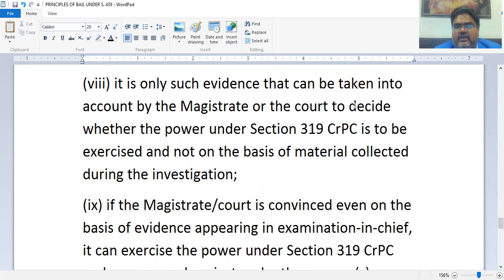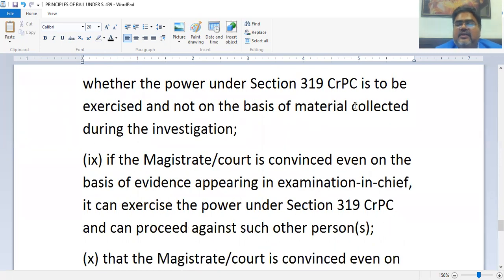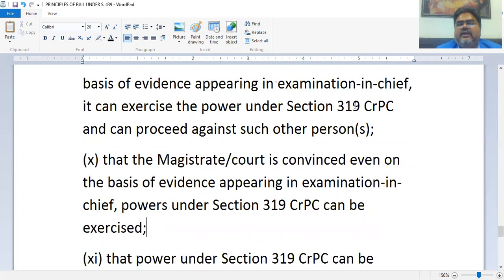If the magistrate or court is convinced, even on the basis of evidence appearing in examination in chief, it can exercise the power under 319 and can proceed against such person or persons. This is a reiteration, but we have to emphasize sometimes to bring things home.